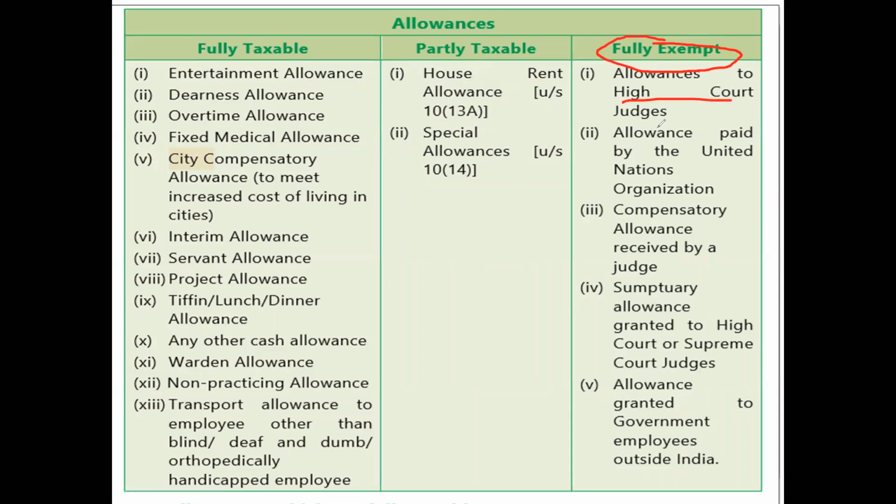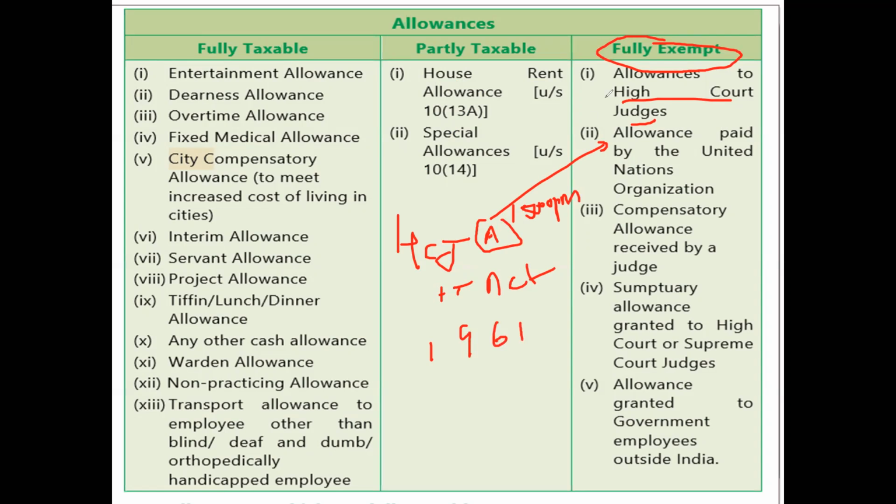अलाउंसेस टू द हाई कोर्ट जज, हाई कोर्ट का जो जज रहता है, उसको कुछ अलाउंस देते हैं बिकॉज ऑफ हिज स्टेटस, बिकॉज ऑफ हिज पोजीशन। तो उसको समझो कि कुछ अलाउंस दे रहा है, सम 15,000 रुपया पर मंथ, which is allowance to high court judge. And the rule says, I am not telling this, neither you are telling this, the Income Tax Act 1961 tells that, and the Finance Act says that whatever he is receiving should not be taxed, it should be zero tax.